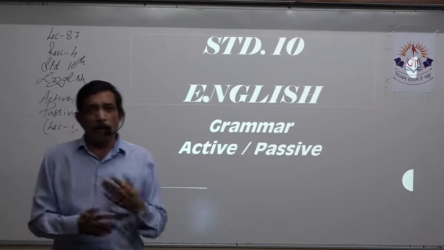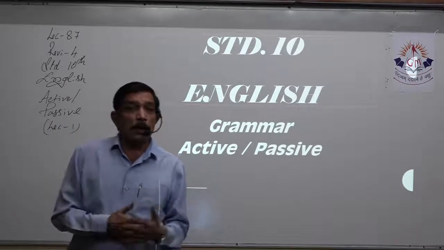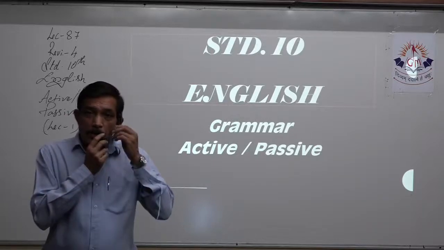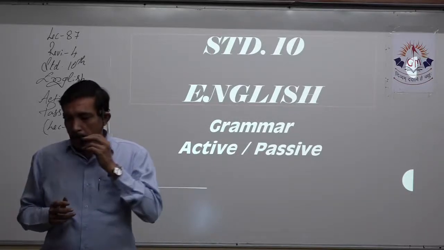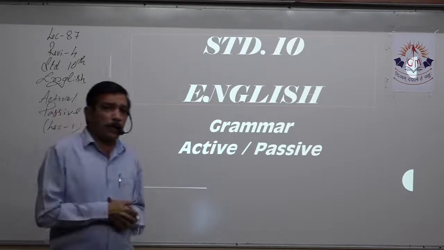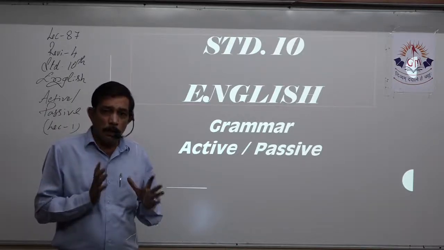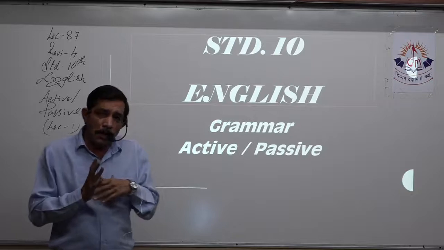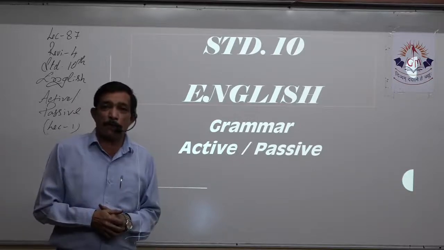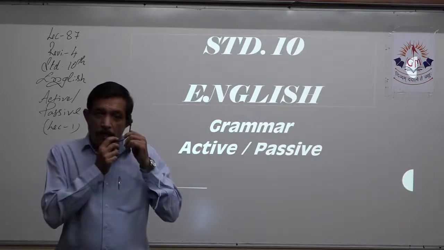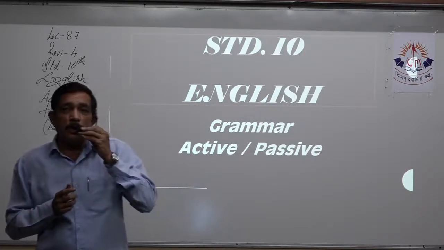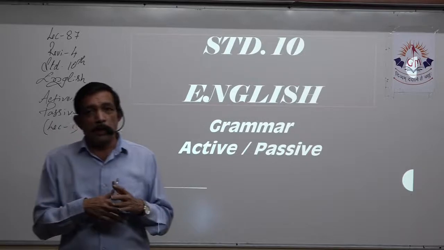So we are already aware about the rules and regulations with which we transform the active into passive. Now let us quickly revise it so that we are again well aware of the rules and regulations and how to change different types of sentences into active sentences into passive, how to very efficiently use the passive voice whenever we need.